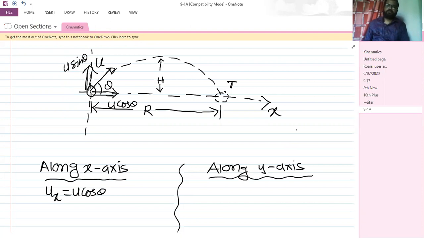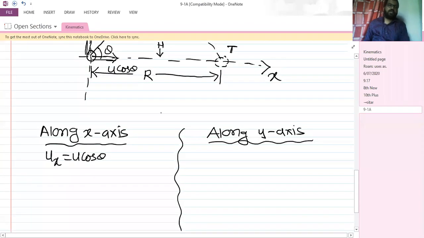Yes, Rishika, I'll send these notes on WhatsApp, don't worry about writing them down. Whatever important points are there, definitions and all. So along the horizontal direction the acceleration is equal to 0. So I can write ax, that is the acceleration along the x-axis, as 0 meter per second squared.